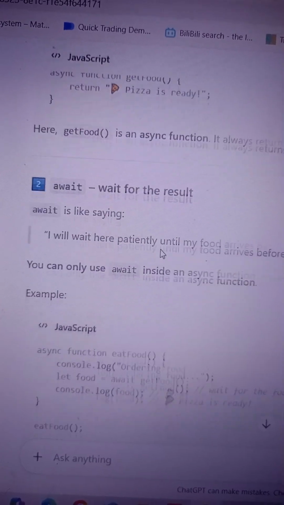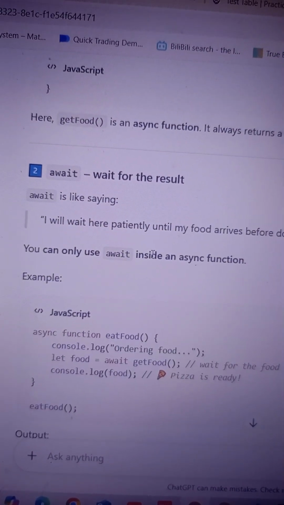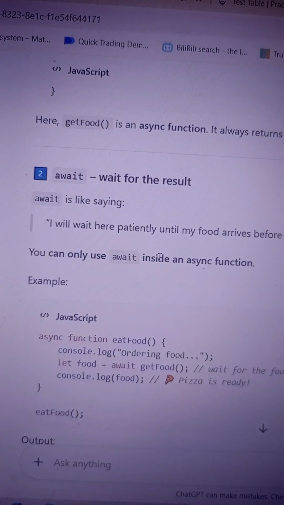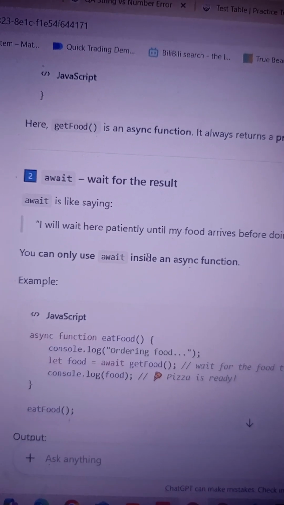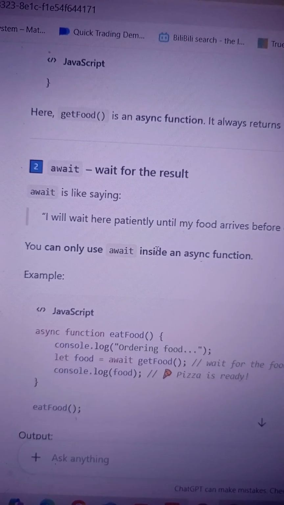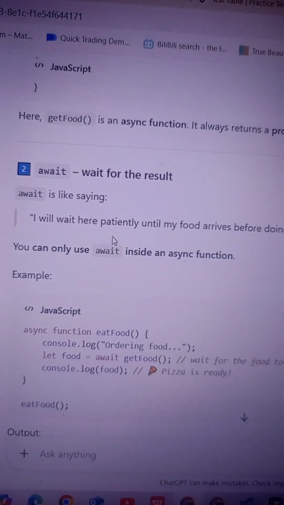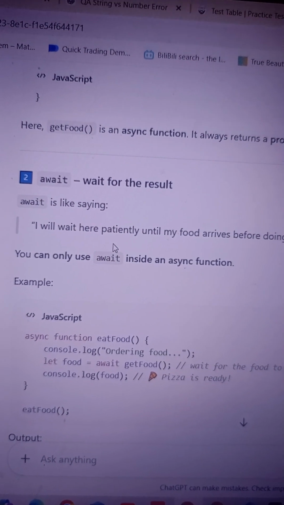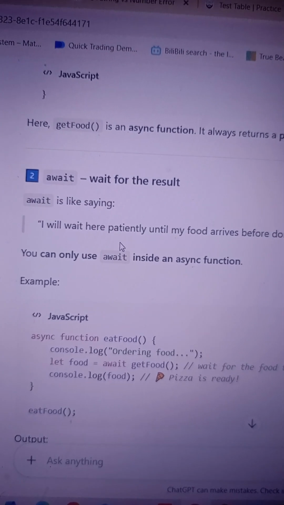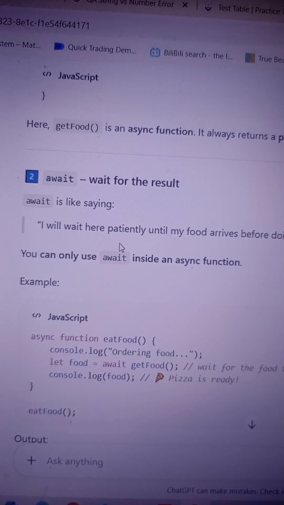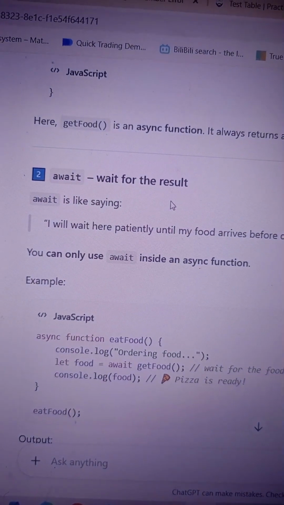And await, so what does await mean? Await means it is going to wait for the result. It is like sitting at a table waiting for the chef to bring the food. So I will wait here patiently until my food comes. I'm not going to do anything else. I'm going to pause everything and wait until my food comes. So this is await, right?